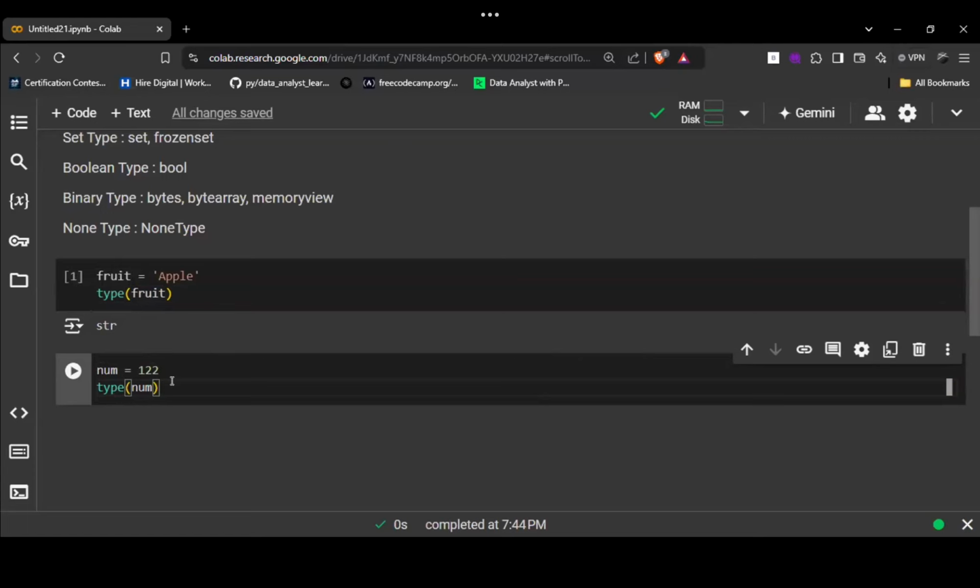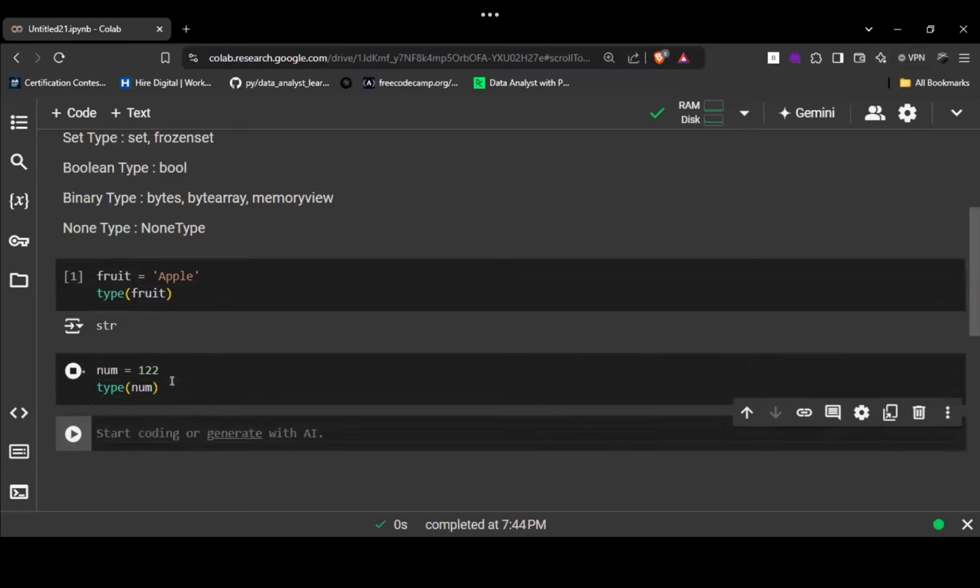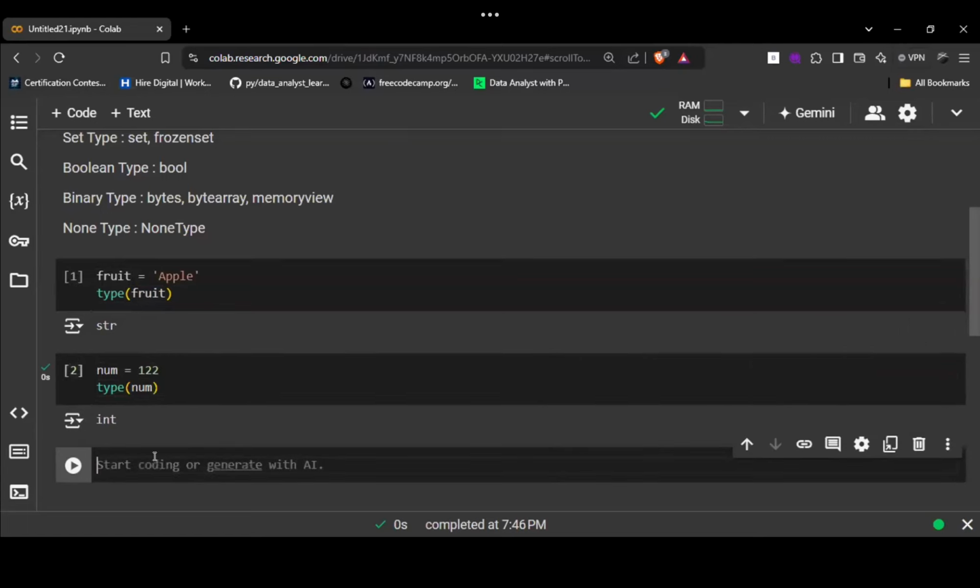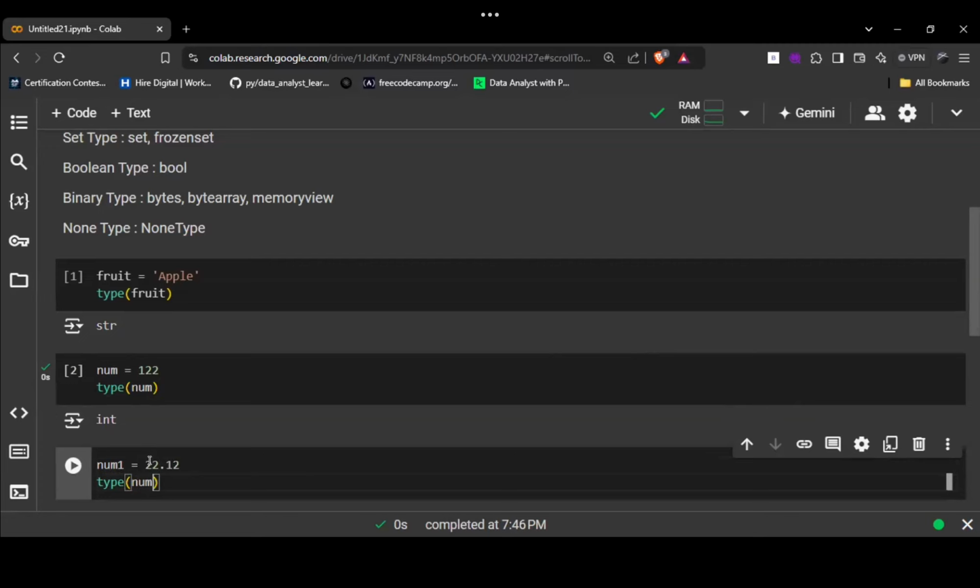Right, integer. It would be integer, right? Now I'm creating another variable. Inside that, I'll store the value, this and float. Checking, right.